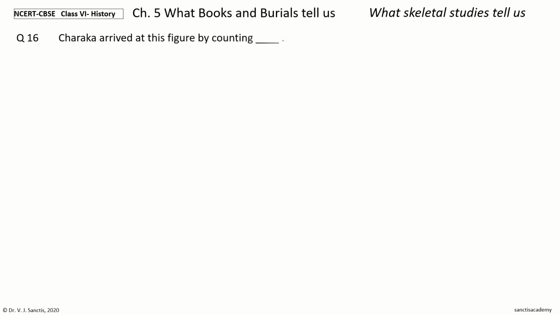Last question. Charaka arrived at this figure by counting dash. The options are the teeth, joints, cartilage, all of these. Your time to choose. And the answer is all of these. So Charaka arrived at this figure by counting the teeth, joints and cartilage.